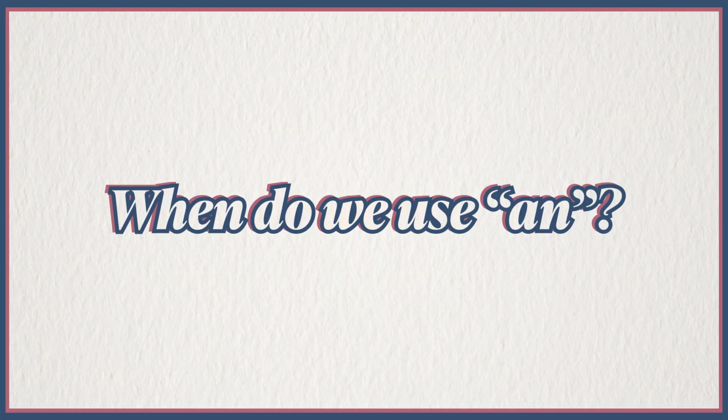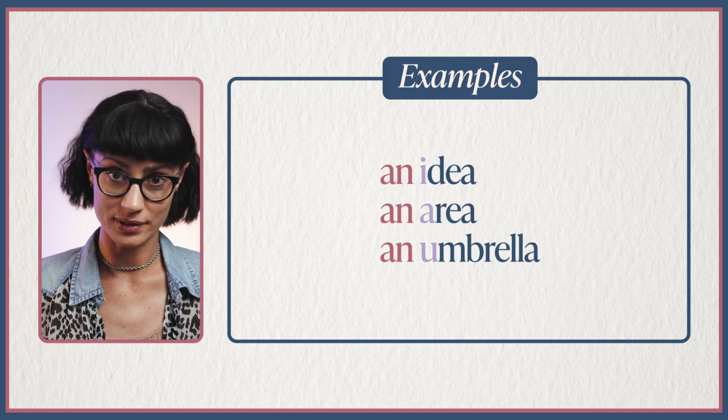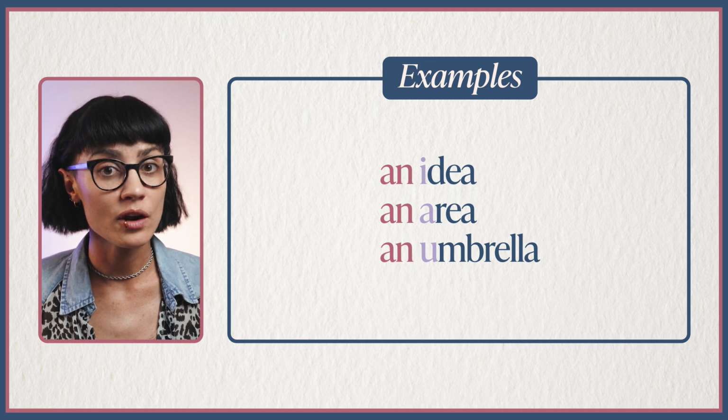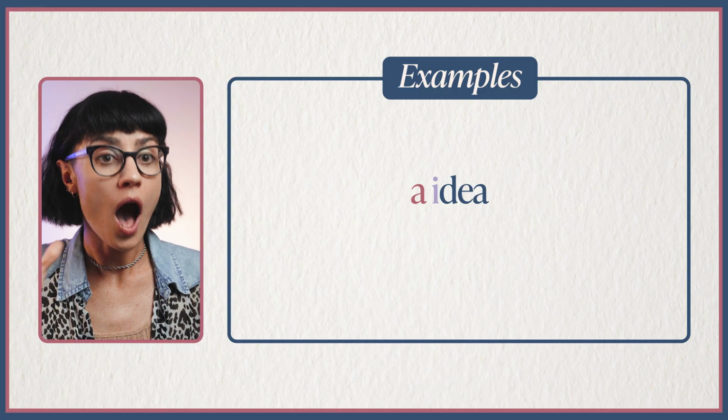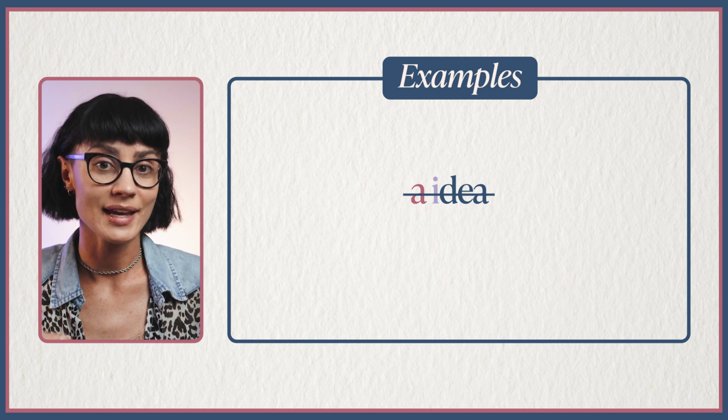Now that you know about a, when do we use an? You might have guessed, we use an before a vowel sound. For example, an idea, an area, an umbrella. And this is because it can actually be quite uncomfortable to make two open sounds in a row. So instead of saying a idea, we prefer to close the mouth in between and say an idea. It's the same reason why it feels strange to say un arbre in French.